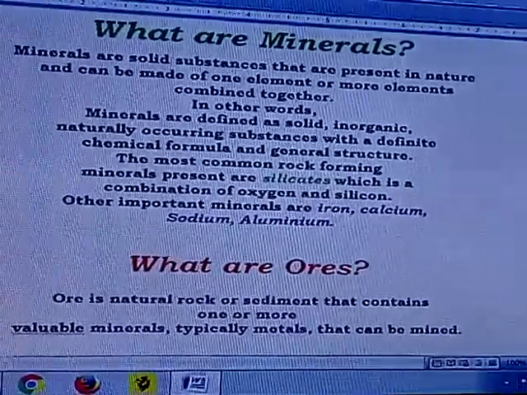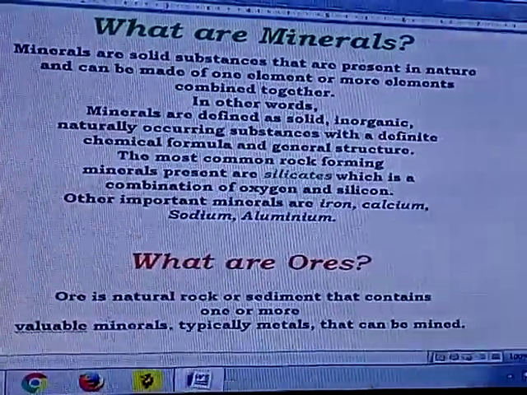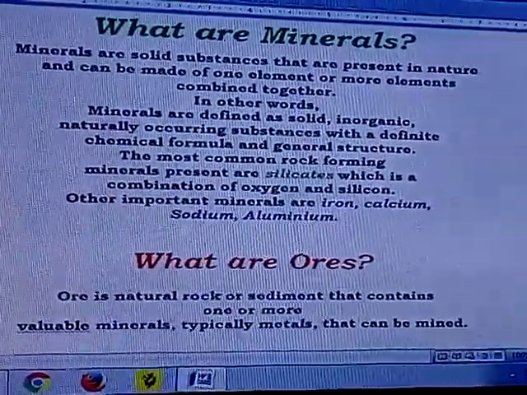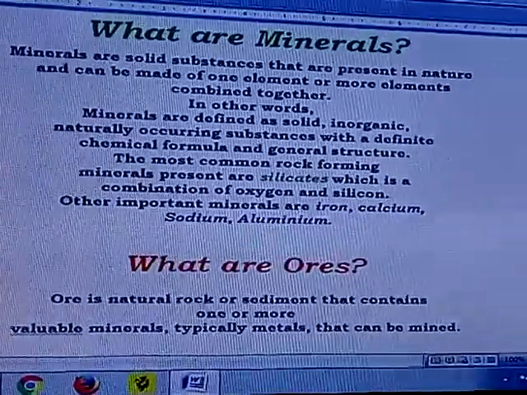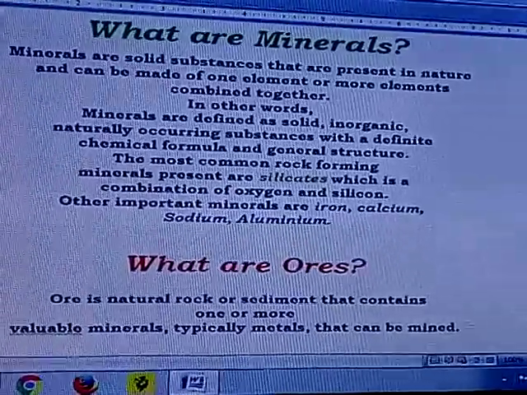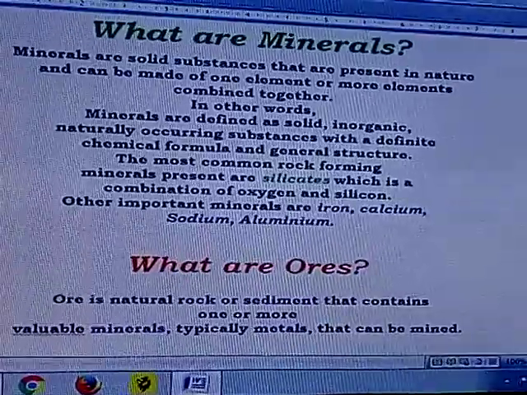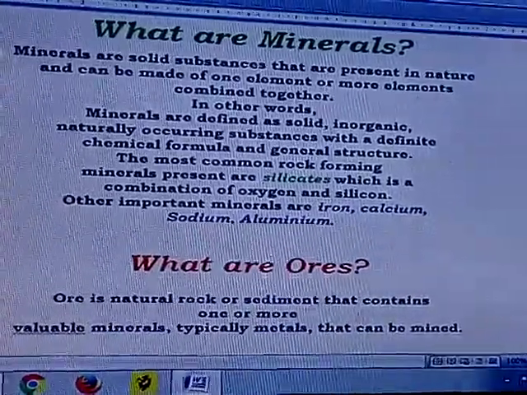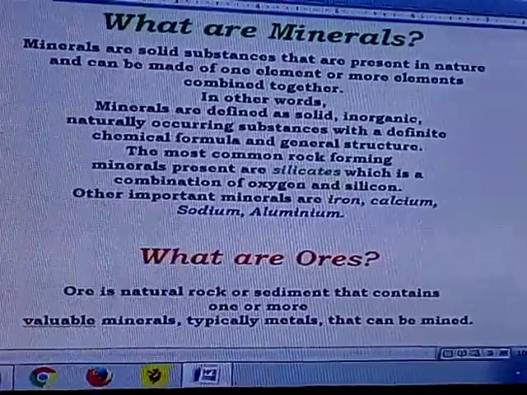Now, in this regard, in the formation of rock, we have got another geographical term called ores. What are ores? Ore is a natural rock or sediment that contains one or more valuable minerals. Typically, they are metals, and ores are normally mined.